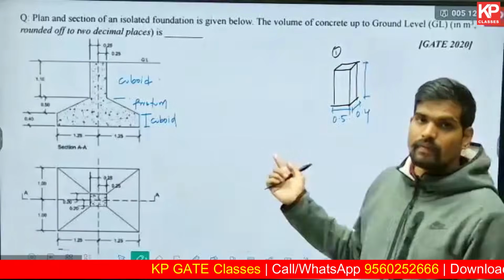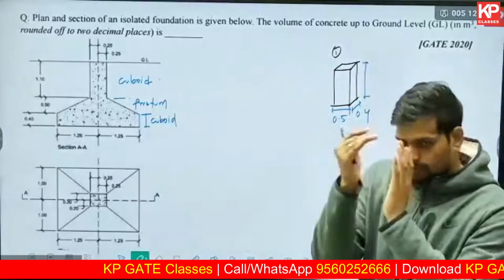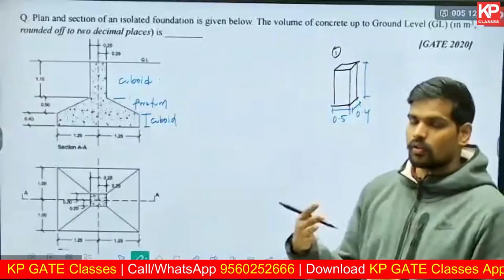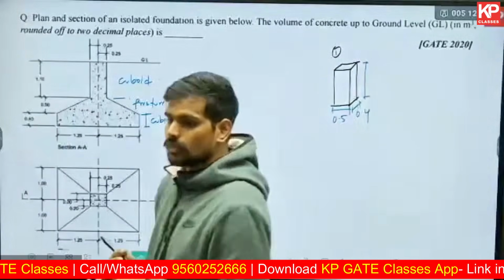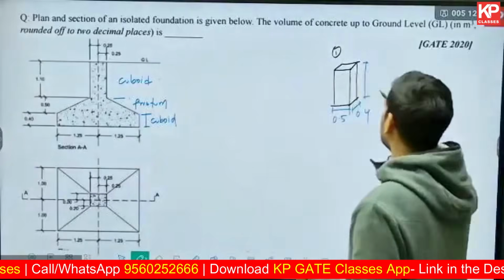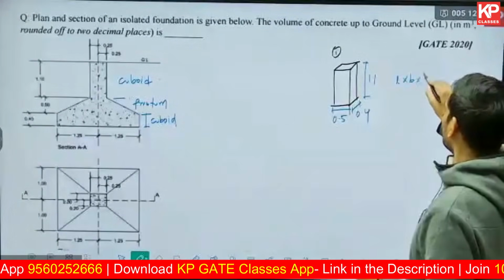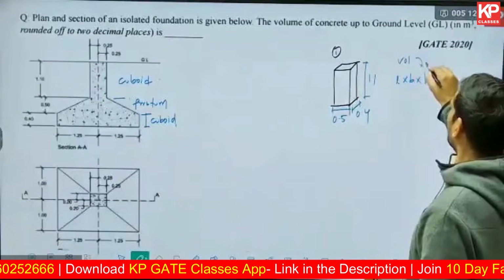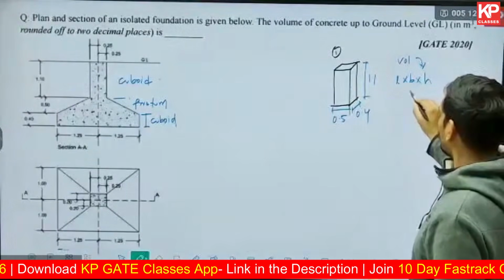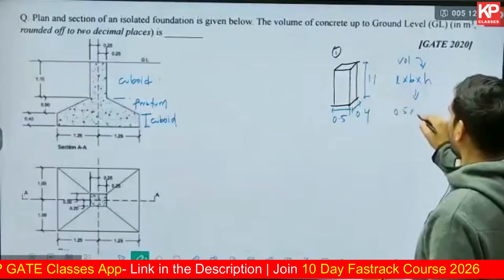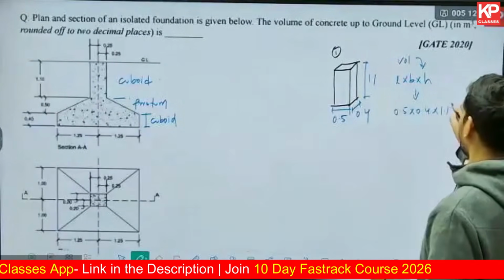All these questions we are solving, the PDF of all the questions will be shared with you on the app as well for your reference later on. If you want to check out the questions, you can do so from that. So that height is 1.1. So the volume of this will be L into B into H. What is the total volume coming out to be? 0.5 into 0.4 into 1.1.